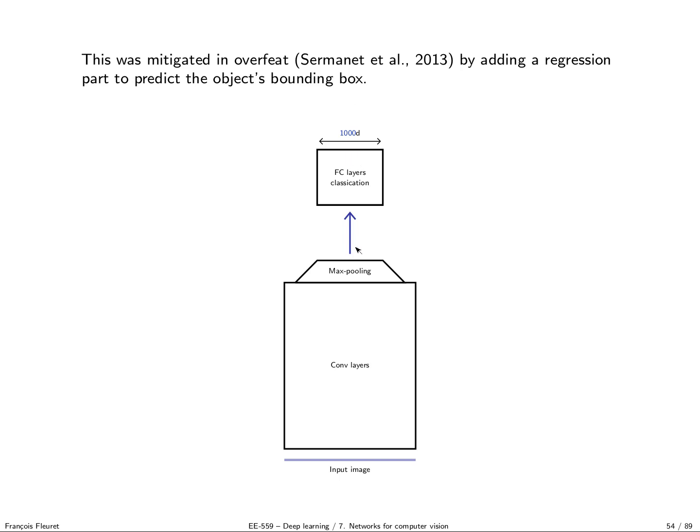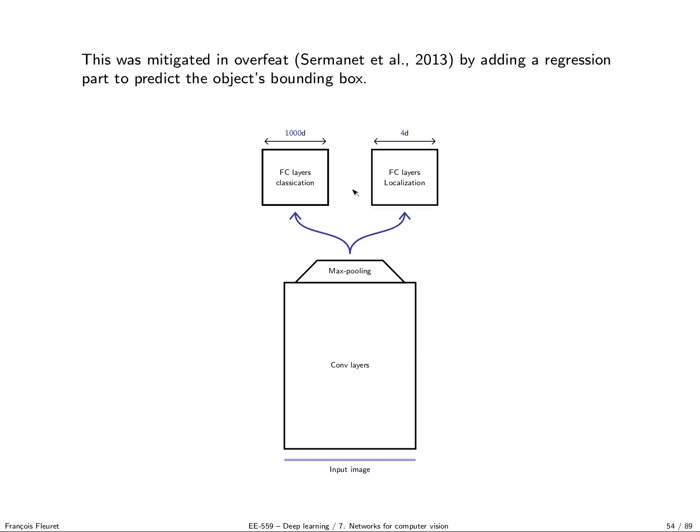What they did was, as we saw for classification, this idea of having the max pooling after convolution layers to get a prediction. What they proposed for detection in the same paper was to also add a bunch of regression units. So every time they move, they compute the convolution, the activation maps, over the whole image.